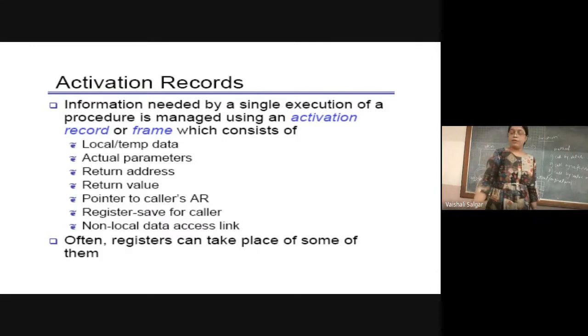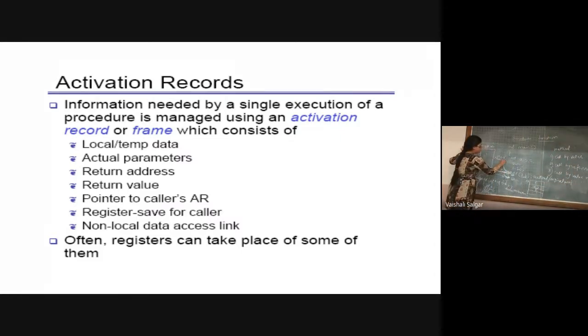And that's why, if you remember, while executing the code, I told you that the memory allocated for X, Y, R, that frame will be shown over here. So whenever the procedure is called, this is my caller program.